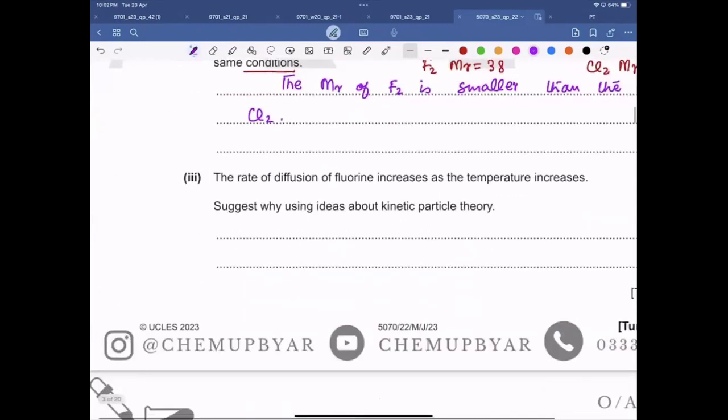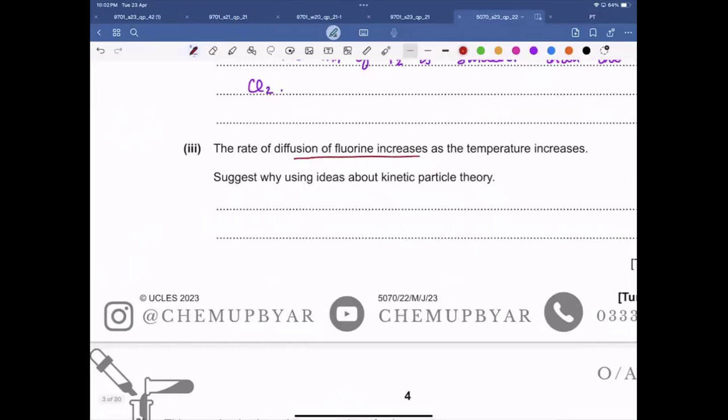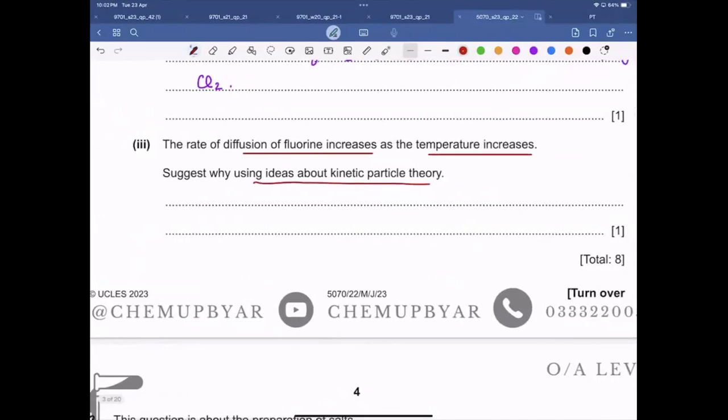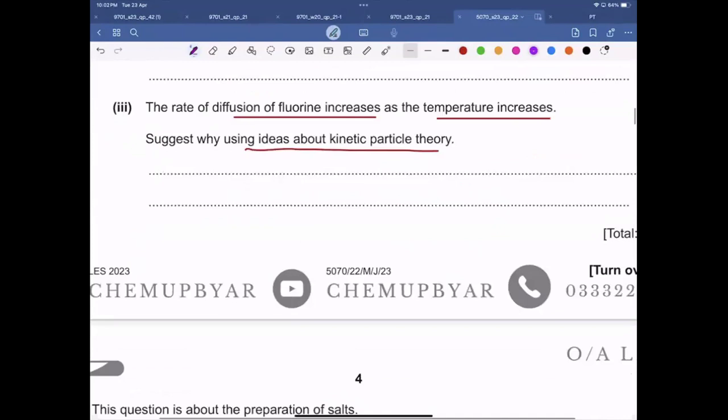Now part 3. The rate of diffusion of fluorine increases as the temperature increases. Suggest why using the idea about the kinetic particle theory. So it is simple: if the temperature increases, they gain more energy, and as a result, they move faster.